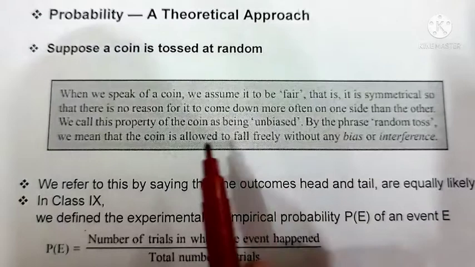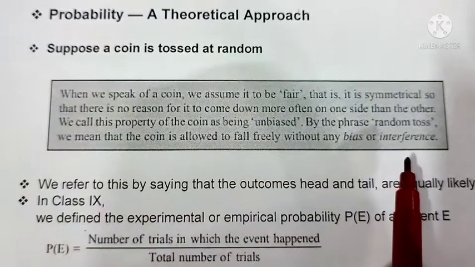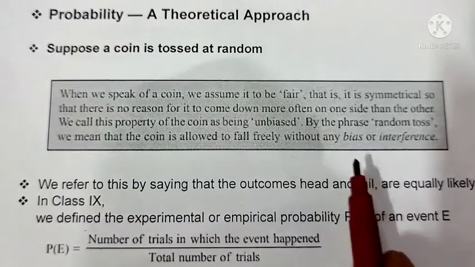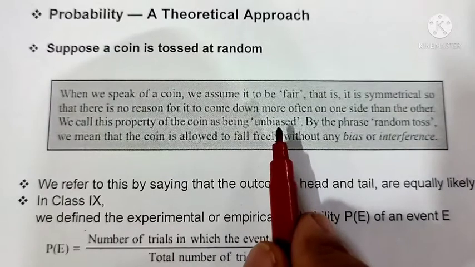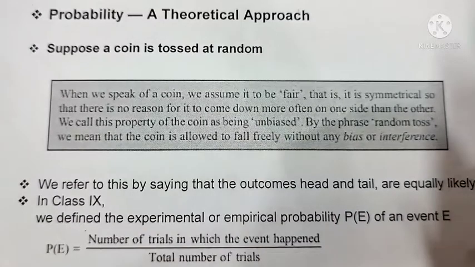By the phrase random toss, we mean that the coin is allowed to fall freely without any bias or interference. This shows that an unbiased coin is tossed, which means no preference is given to either head or tail. The chances are equal whether it comes up head or tail. Both sides are given equal chances. That is why we always use a coin for a toss. We refer to this by saying that the outcomes head and tail are equally likely. That means equal chances are given to both head and tail.